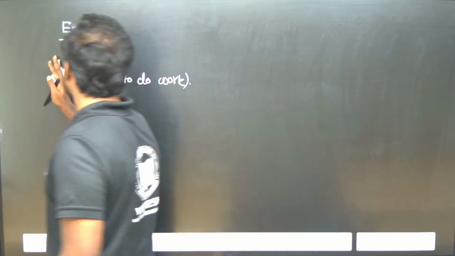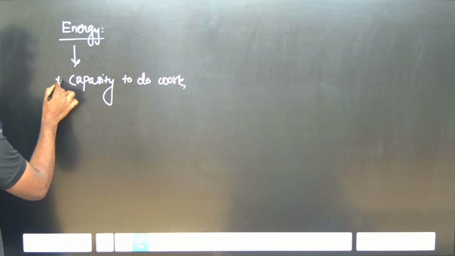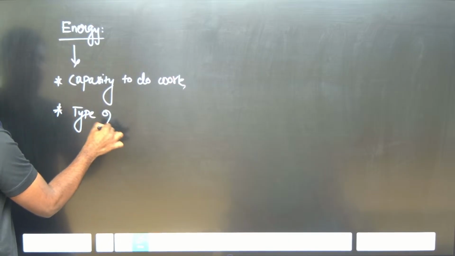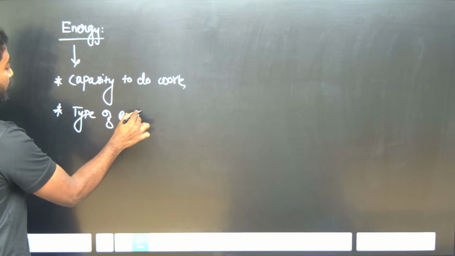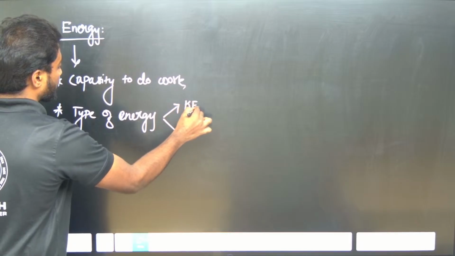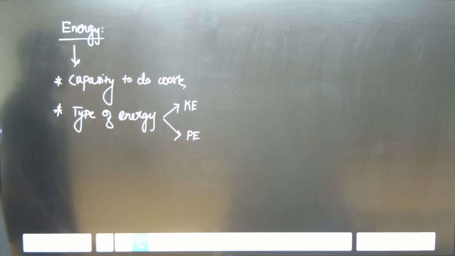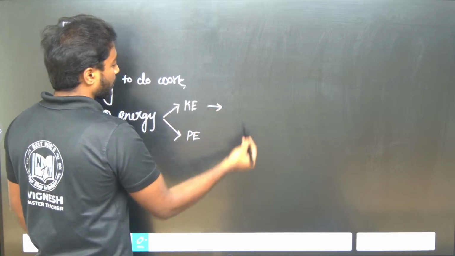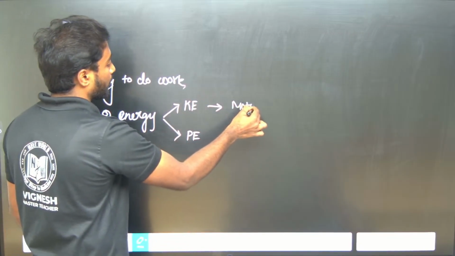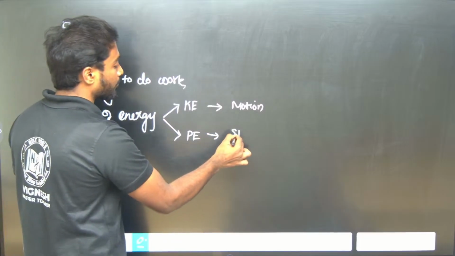So the first point is the capacity to do work. Second point, types of energy. One is kinetic energy and one more is potential energy. Kinetic energy is the energy when an object is in motion, and potential energy we can easily say is a stored energy.